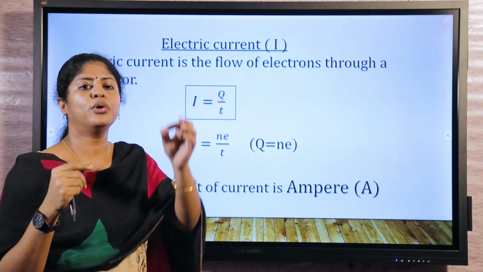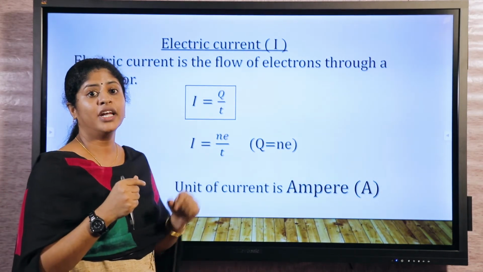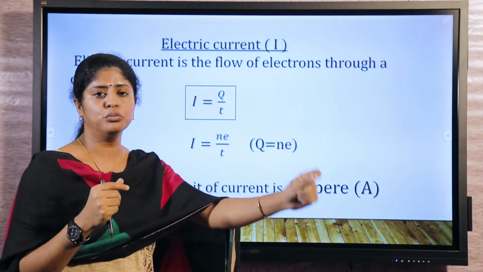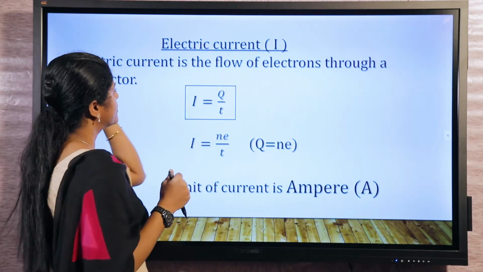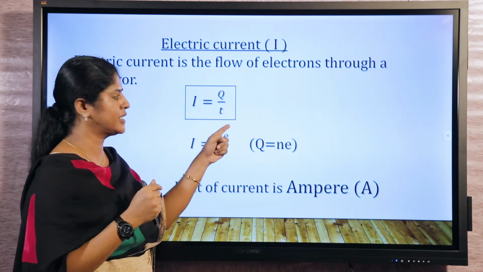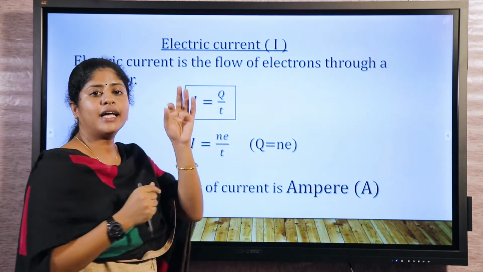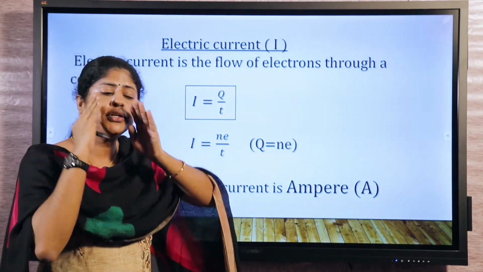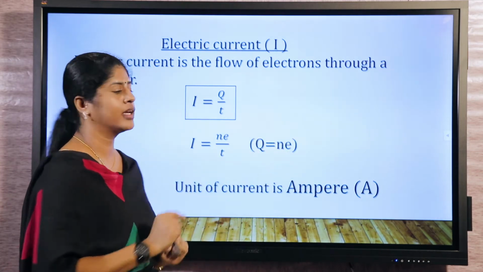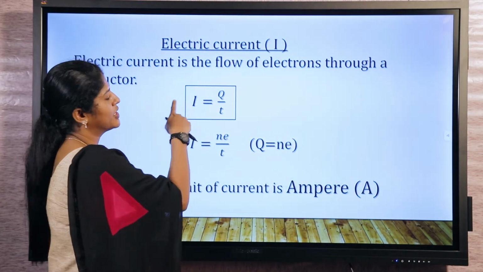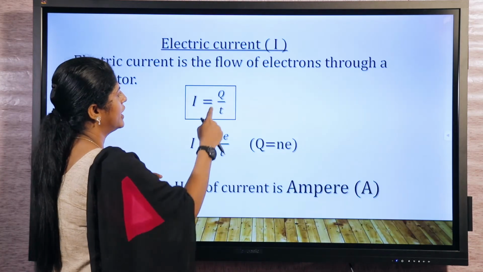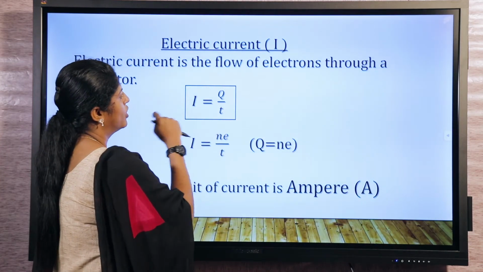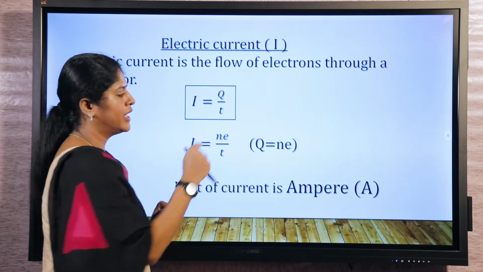In conductors, you know there are so many free electrons. If the free electrons are ready to move, then flow of electrons takes place. So if charges are flowing in a particular time, the term is known as electric current. If there is a continuous flow of charges in time, it is termed as electric current. So it is actually the flow of electrons in time, or flow of charge in time.